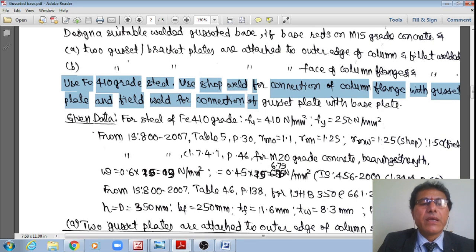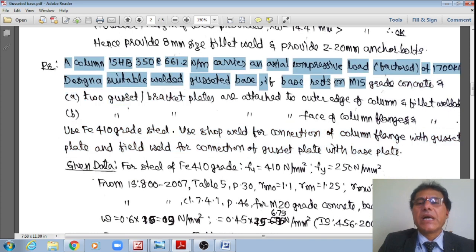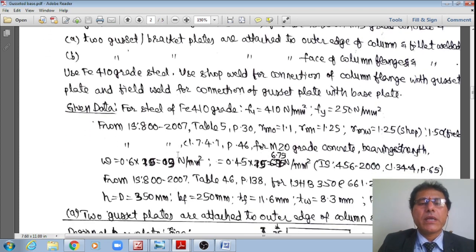There is another weld, right? Field weld for connection of the gusset plate with the base plate. Please make a note. Whatever the data, it is the same as the previous problem. Hence, I will not go at length over the given data.